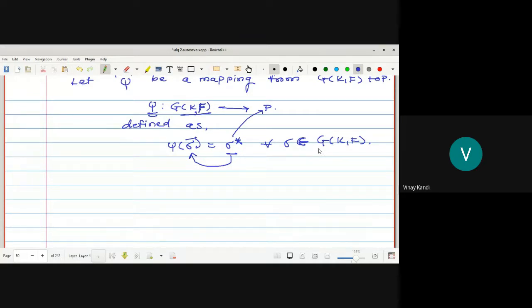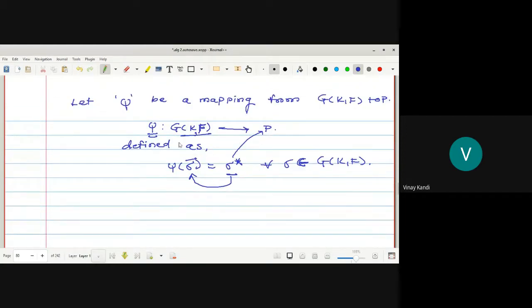In the next lecture we will show that psi is one-one, psi is onto, and a homomorphism. If you prove these three conditions, then there exists an isomorphism between G(K/F) and P. The set of all the automorphisms of K which leave every element of F fixed is isomorphic to the group of permutations defined on the roots of f(x). Any doubt up here?